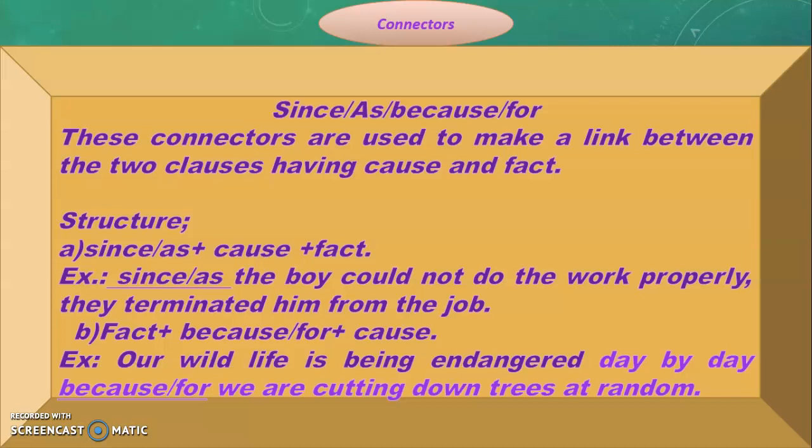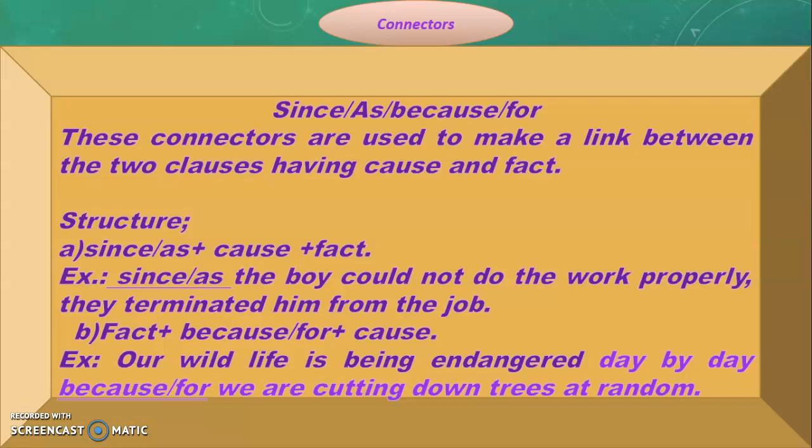Look at the structure. If we want to use since or as, in general, these two conjunctions or connectors are used in the beginning of a sentence. If since or as is used in the beginning of a sentence, after these connectors there will come the clause having the cause, and then in the next clause we have to write the fact.